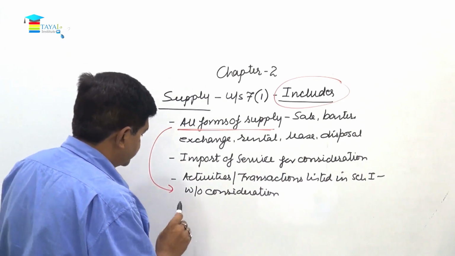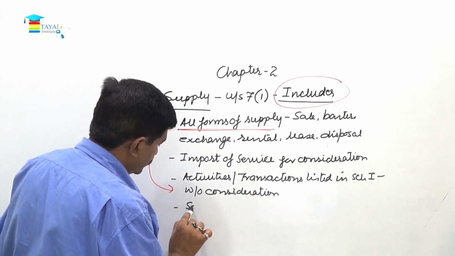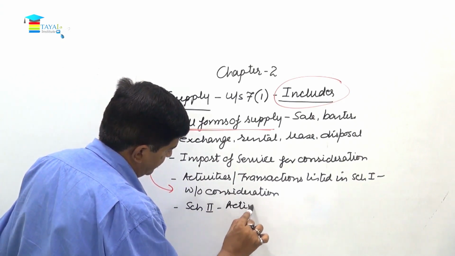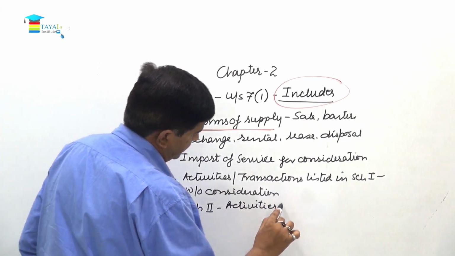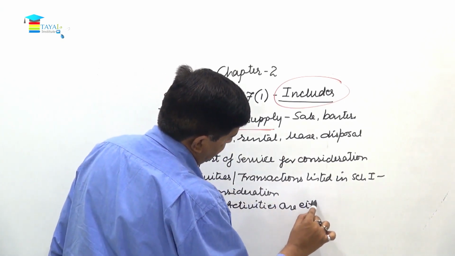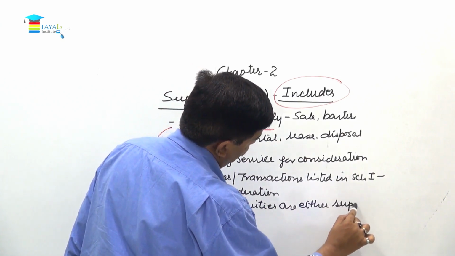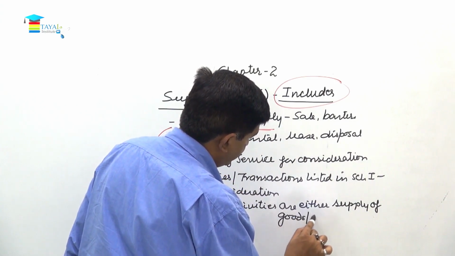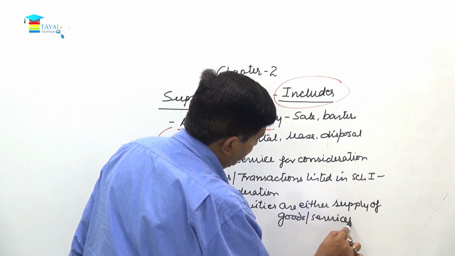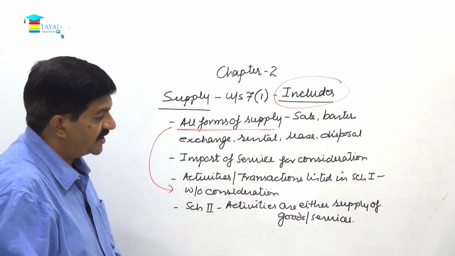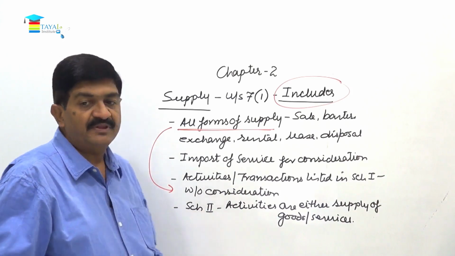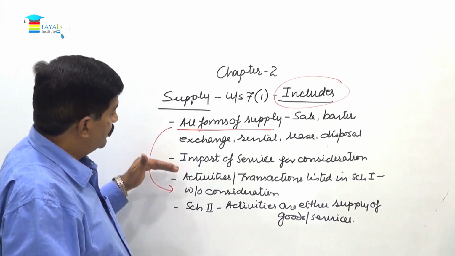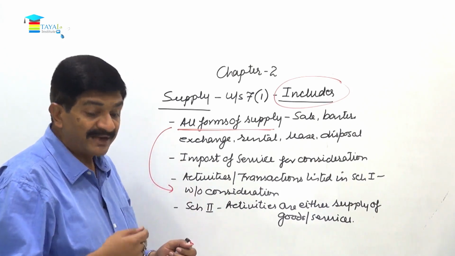And then we have Schedule 2. In Schedule 2, activities are either supply of goods or services. So if there is a reason for confusion, in case of composite supplies, this defines whether it will be called supply of goods or supply of services. So Schedule 1 and 2 we are going to discuss a little later, right?